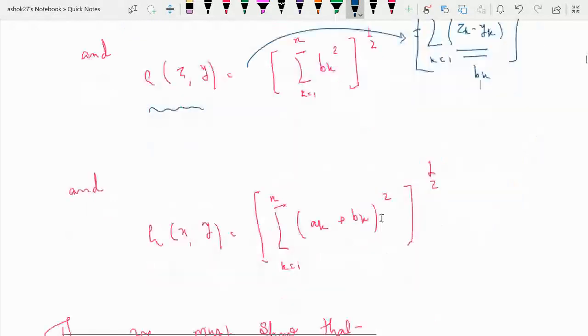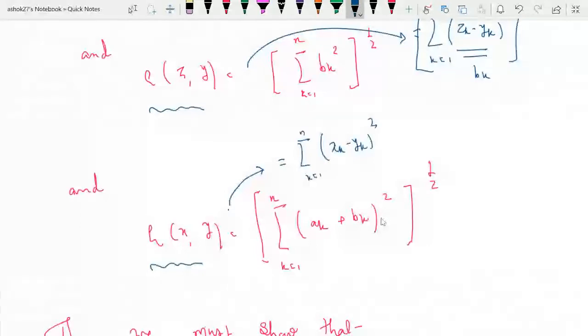And what is rho of xy? Similarly, it will be summation xk minus yk its square, k varies from 1 to n, whole its power half.